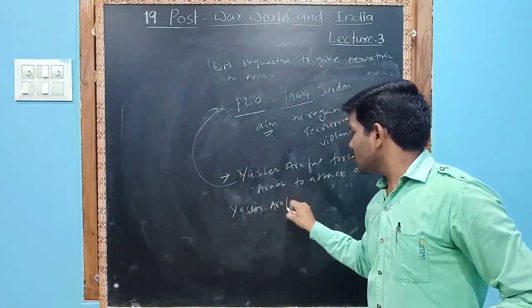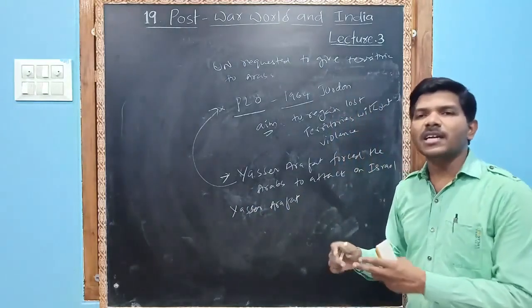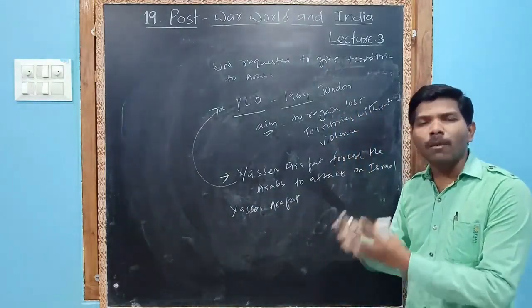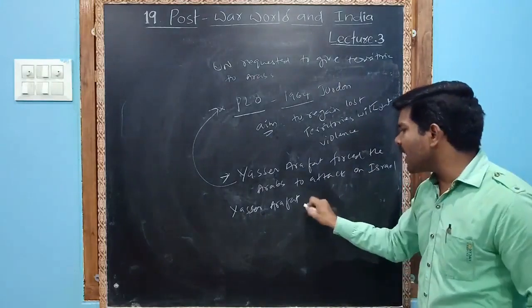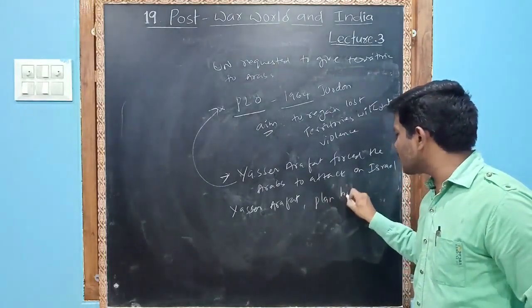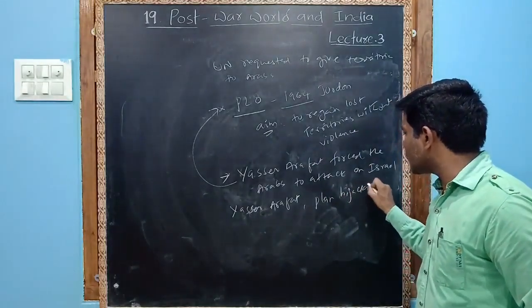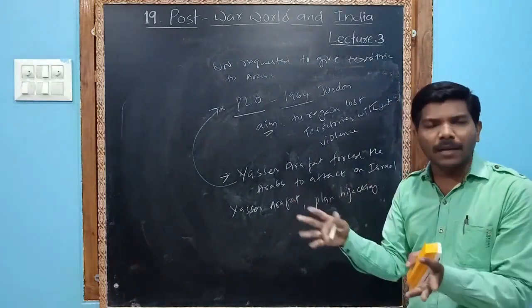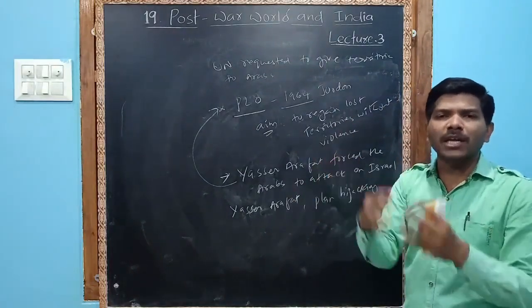Yasser Arafat did certain terrorist activities. He did bombings and plane hijacking. I think you know hijacking. Hijacking means they took the plane into their hands.